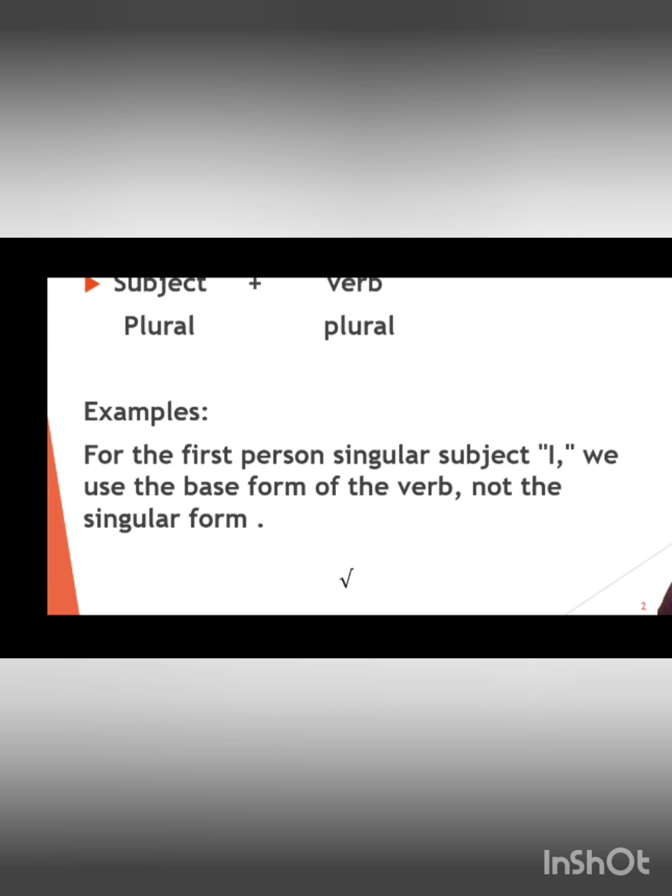First person singular means the first person is I'm talking. So, I'm the first person here and I'm talking to you. So, you are the second person and we both are talking about the third person. So, she, he, or they are the third persons. So, now I and you, there is a rule. What is the rule for I and you? For the first person singular subject, that is I, we use the base form of the verb, not the singular verb.